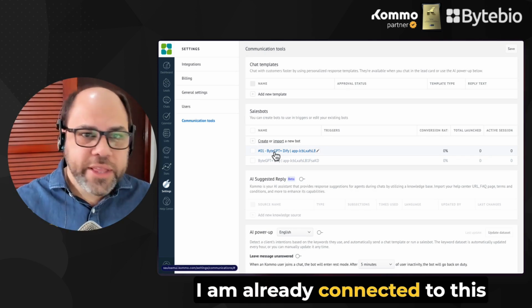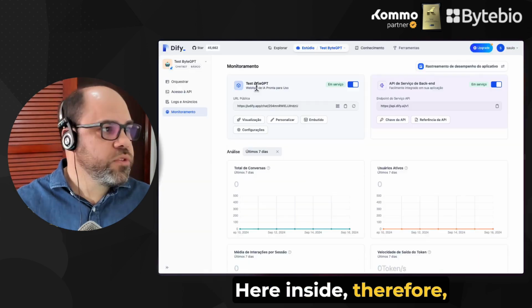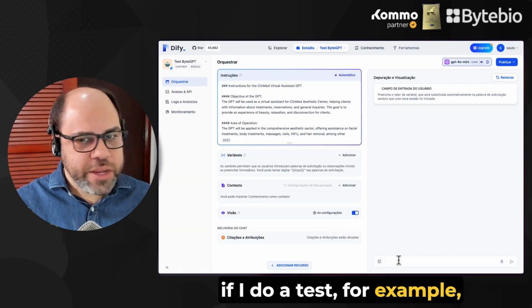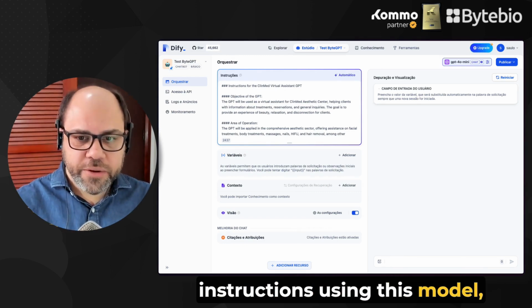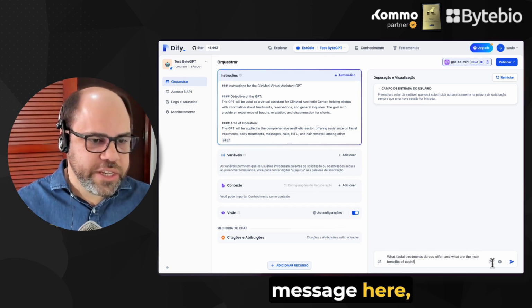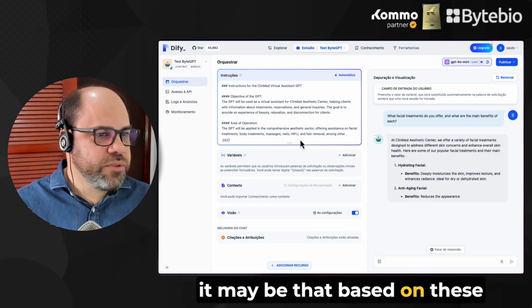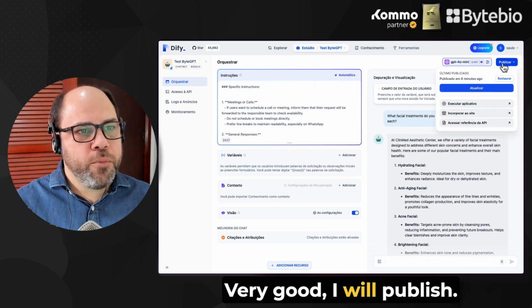Very well, I am already connected to this application here from my Dify. Here inside, if I do a test, for example, I can interact normally with the instructions using this model, just as we would do in the OpenAI playground. So if I send a test message here, based on these test instructions I put, it already gets the answers. Very good, I will publish.